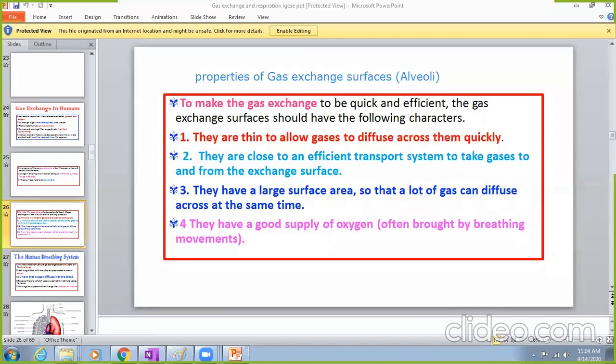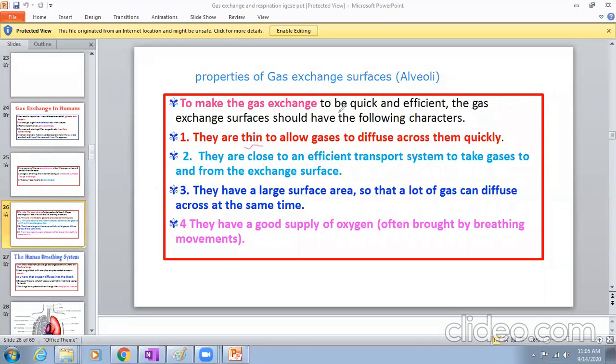All right, boys, in the last lecture, we discussed the properties of gas exchange surfaces. To make gas exchange quick and efficient, the gas exchange surfaces should have the following characteristics. The first one: they are thin.